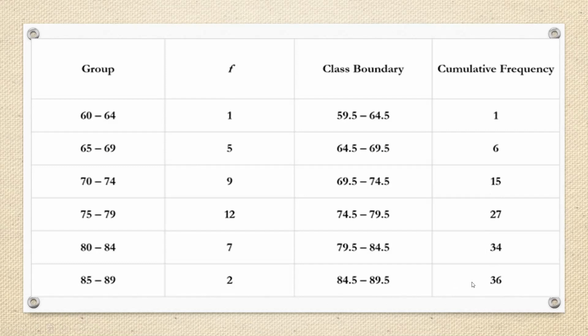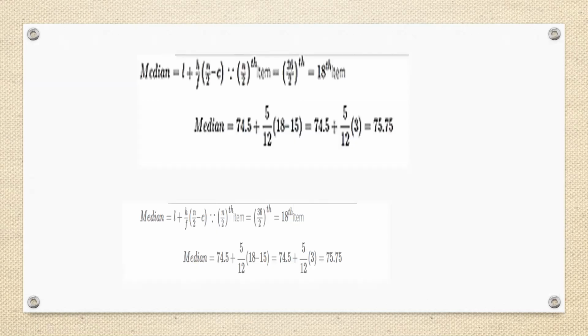This should be the same. The last cumulative frequency should be the same as the total number of observations, or the sum of all the frequencies. It means that there is no missing value in the data. Now this is the formula.